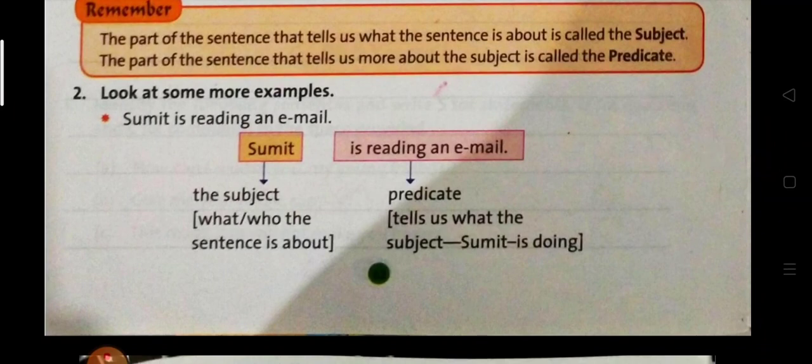What information is given here for Sumit, that Sumit is reading an email. Sumit, the first part, is the subject, of course, and what is telling us about Sumit in this sentence, is reading an email, is the predicate. Okay.